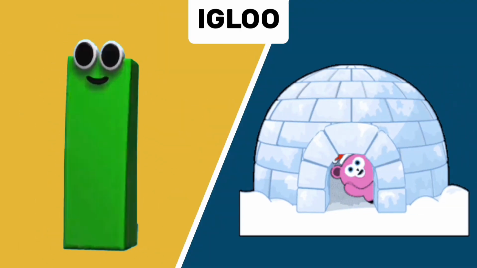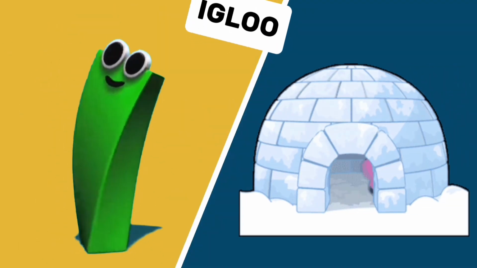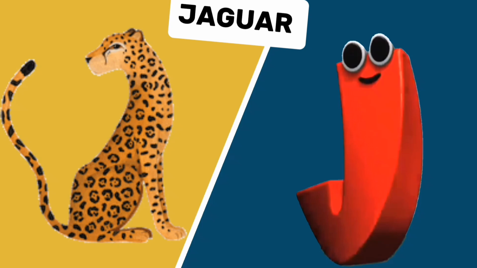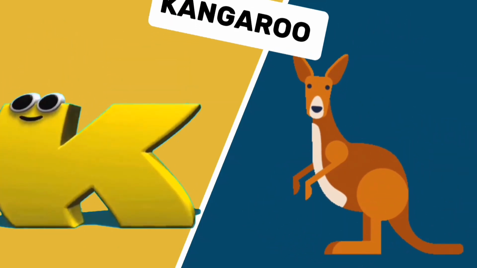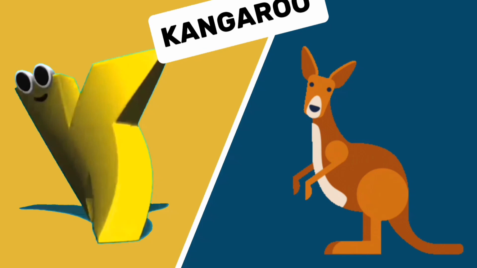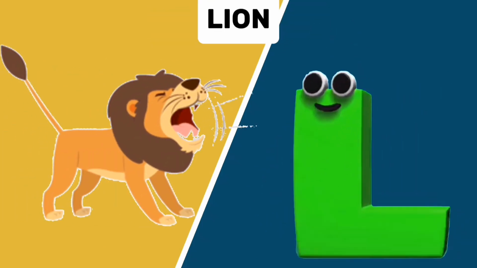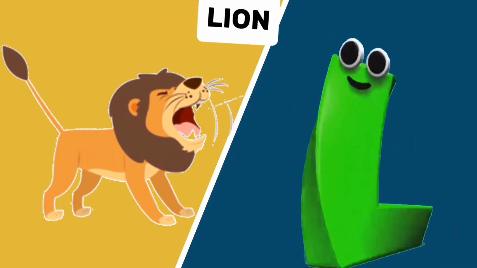I is for igloo, igloo. J is for jaguar, J. K is for kangaroo, kangaroo. L is for lion, l.